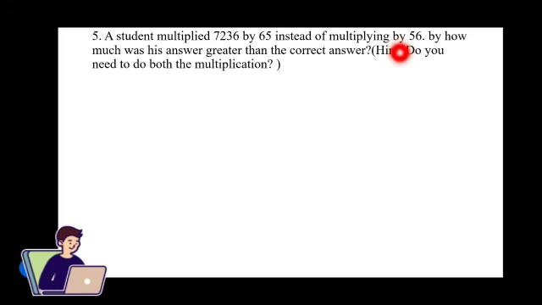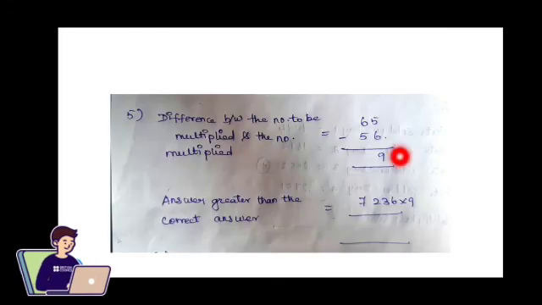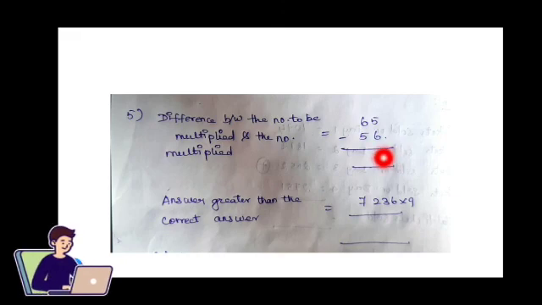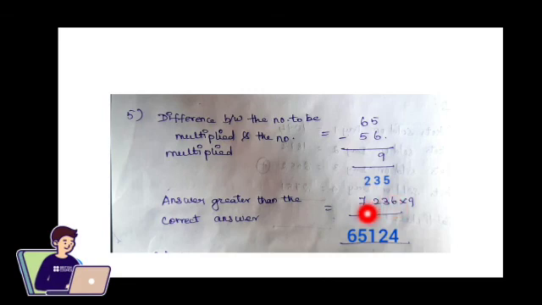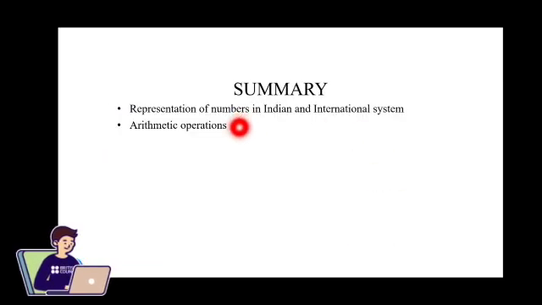Let's solve the problem. The difference between the number that is multiplied and the number to be multiplied is 9. Now with this answer, we are going to multiply with the number 7,236, so that we get 65,124.